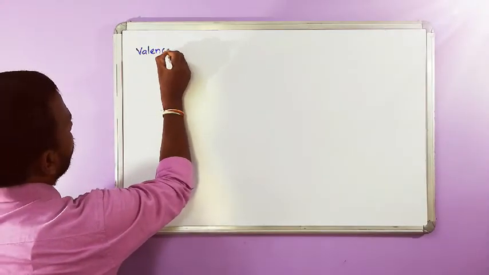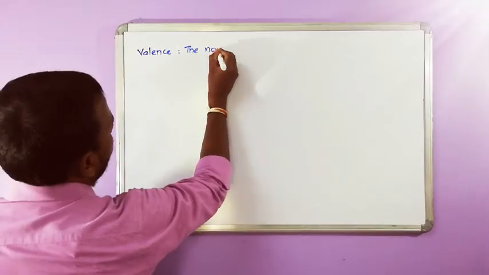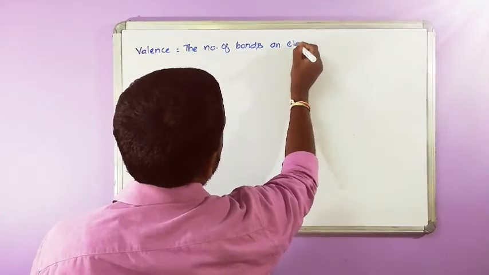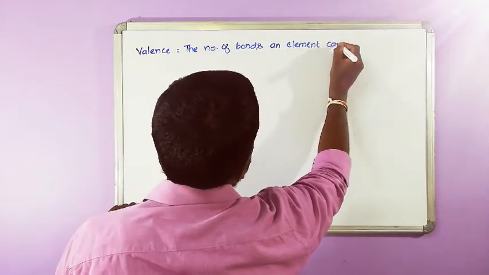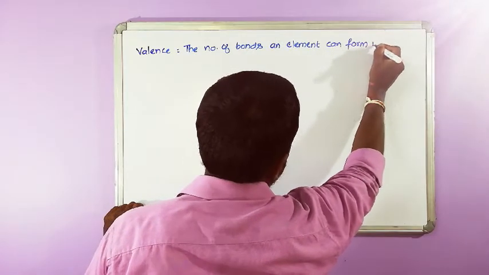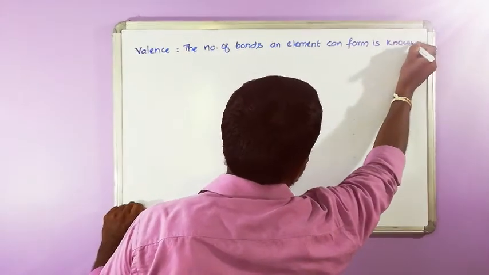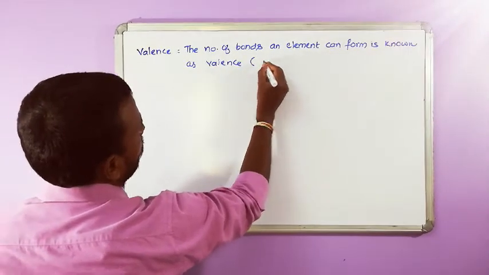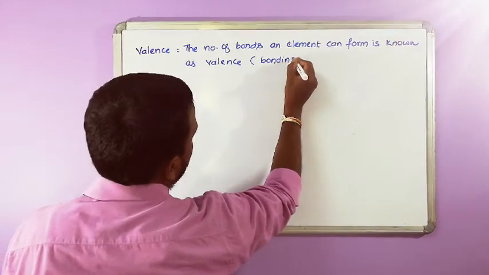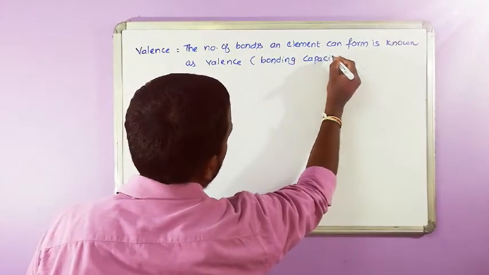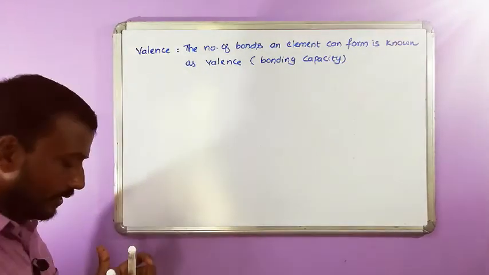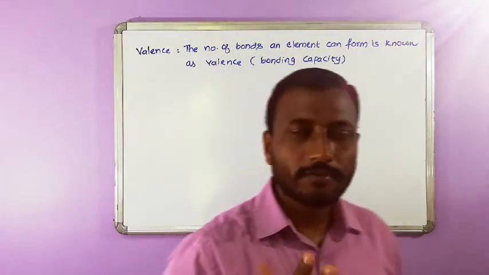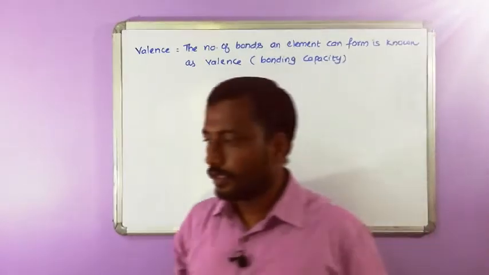Valence. The number of bonds an element can form is known as valence, simply bonding capacity. We are discussing this valence concept for carbon and above. See here,